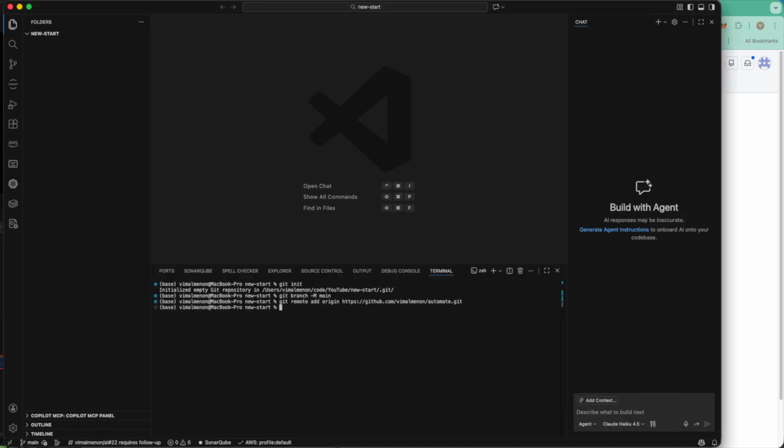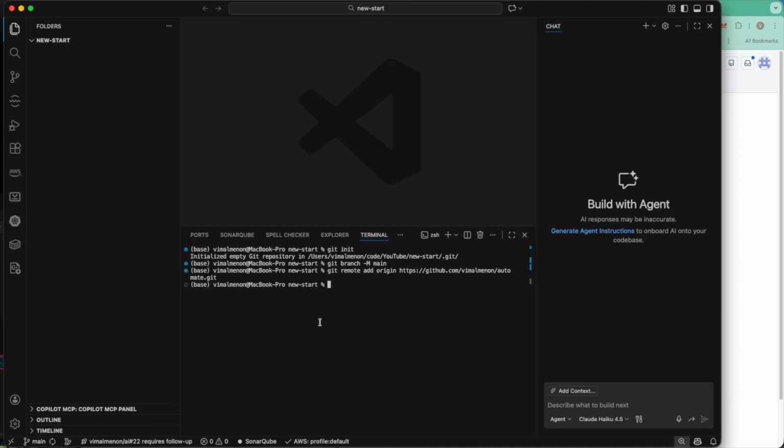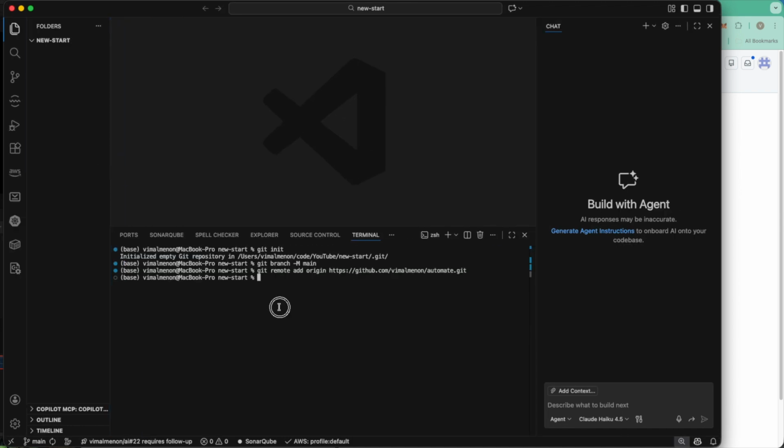Okay, perfect. So currently I might have added the GitHub repo to my repository. Let's see how it looks. If I do git remote v, I can see that the remote has been added. I mean to say the GitHub repo has been added to my repo.